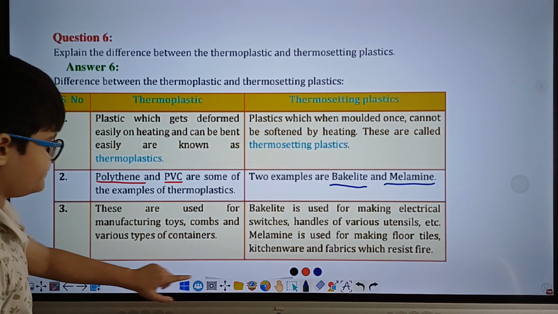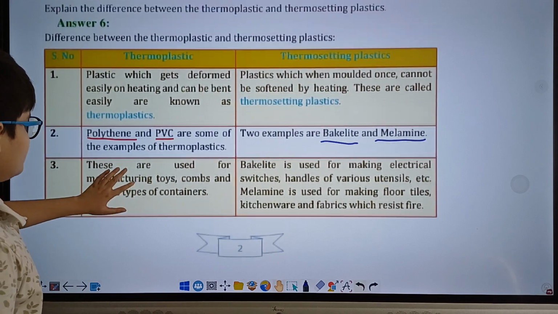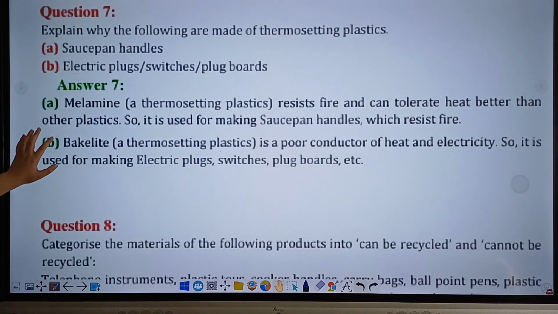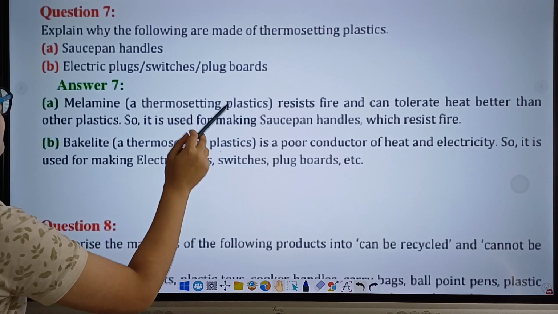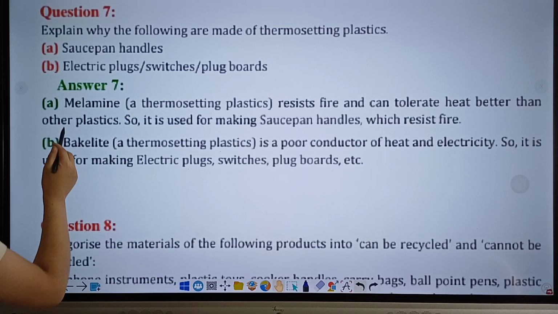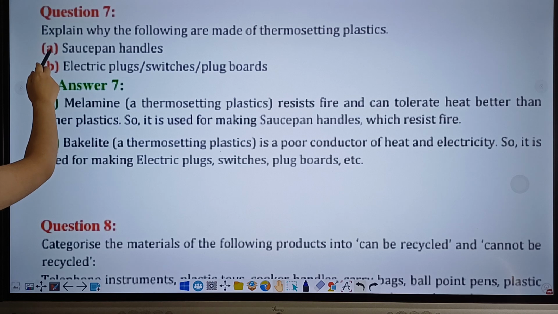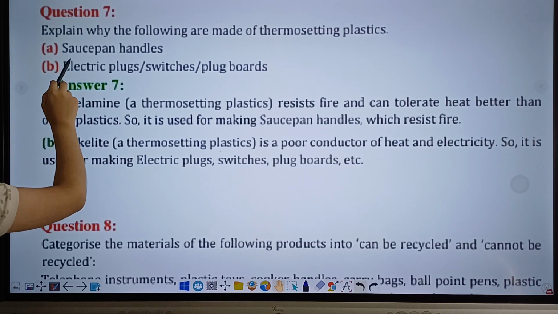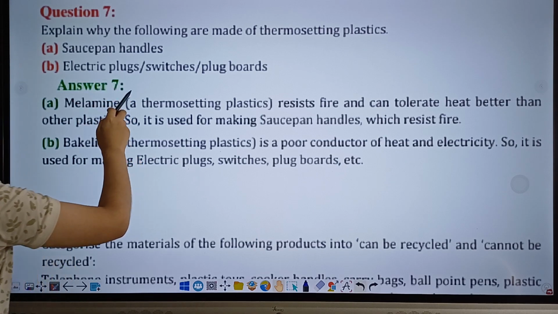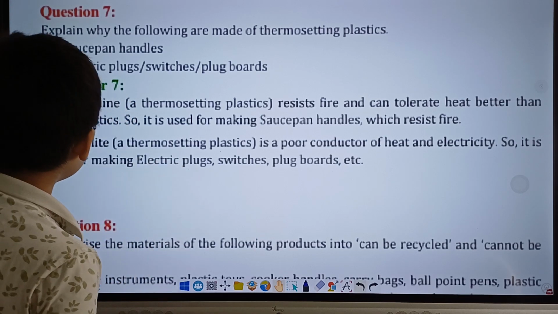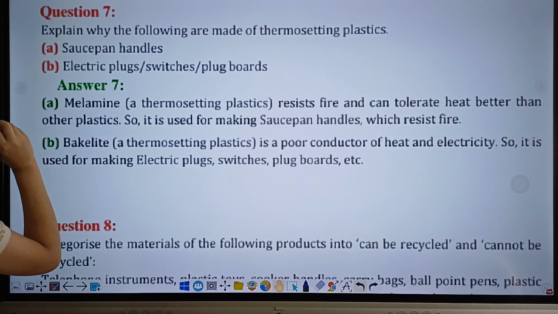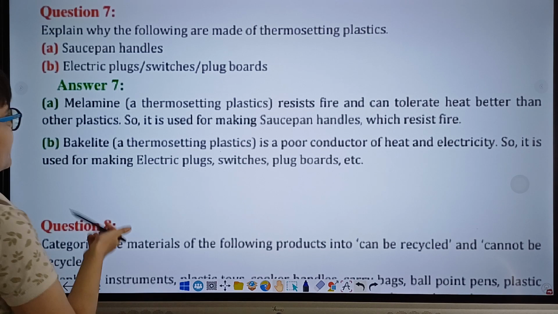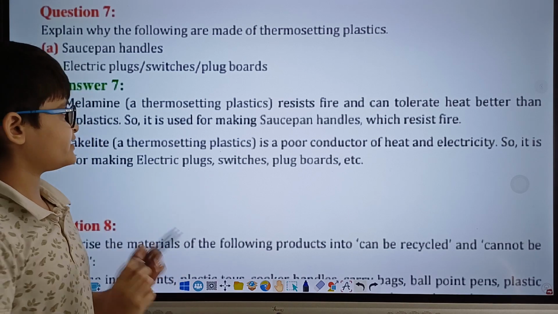Moving on to question 7. Explain why the following are made of thermosetting plastics. Alright. Here are two parts of this question: saucepan handles and electric plugs, switches, and plug boards. Now, first of all, we answer part 1 of this question, melamine, which is a thermosetting plastic.